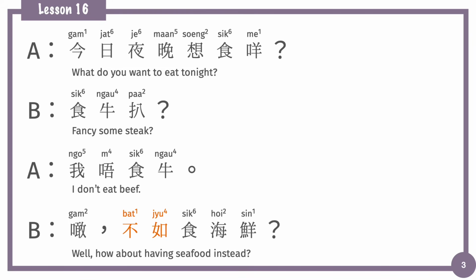And then B gave a suggestion, 咁不如食海鮮. How about having seafood instead? So here the problem for A is he or she doesn't eat beef, so B gives an alternative suggestion. So the function of 不如 can be that someone subtly rejects something and then tentatively proposes an alternative.